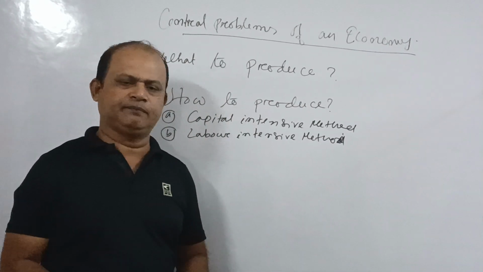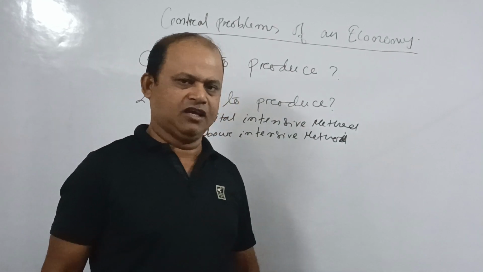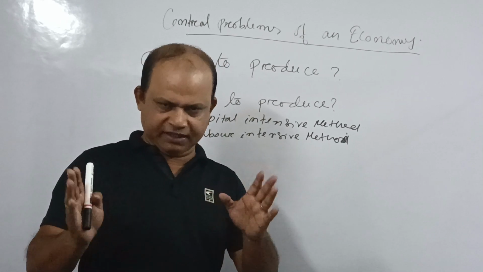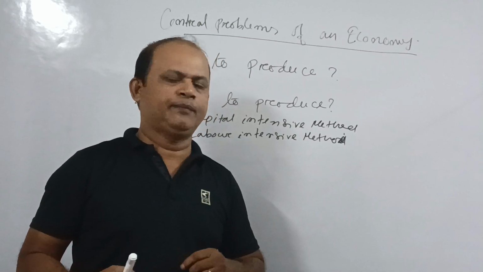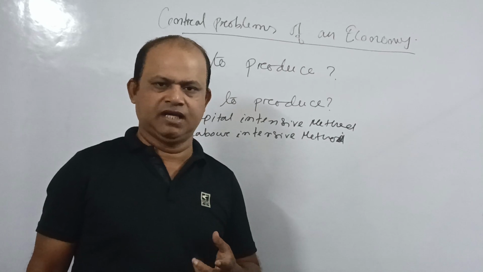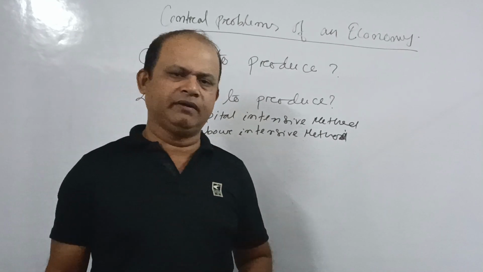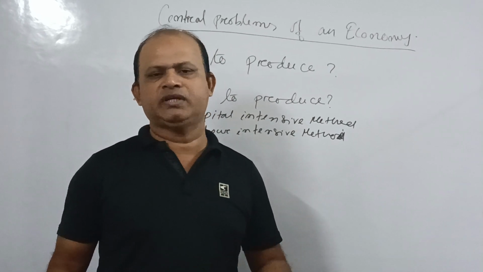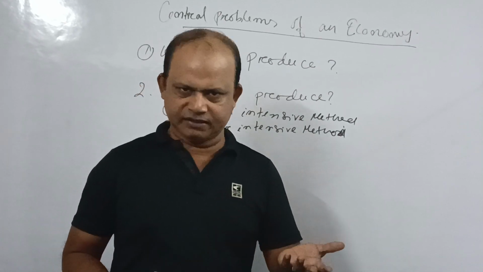In the capital intensive method, more capital is used than labor. Take the example of the USA and some Western European countries, where capital, meaning machines, is available, but labor is very rare and very costly. In the USA, the cost of one laborer will be equal to the cost of 20 laborers in our country. So obviously the USA will go for the capital intensive method, where more capital is used.